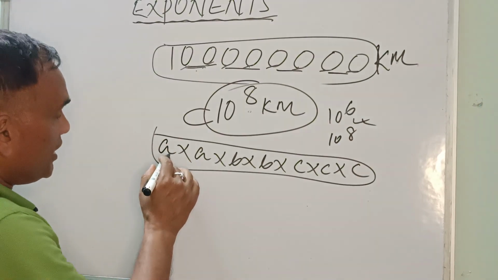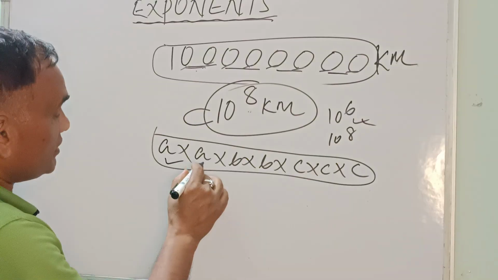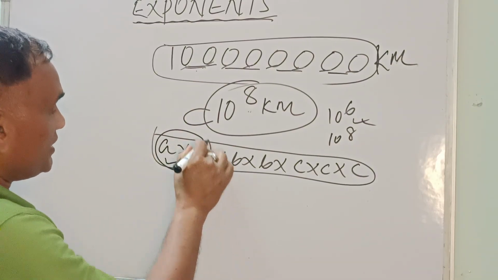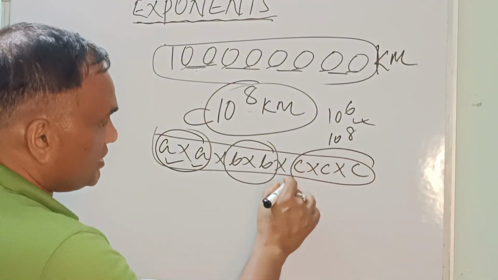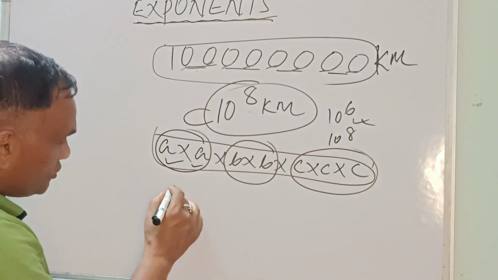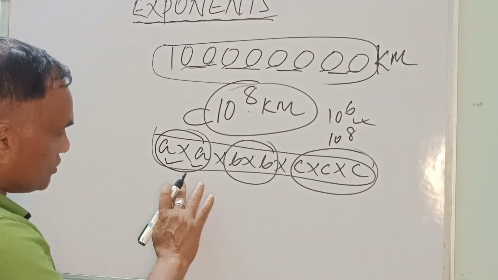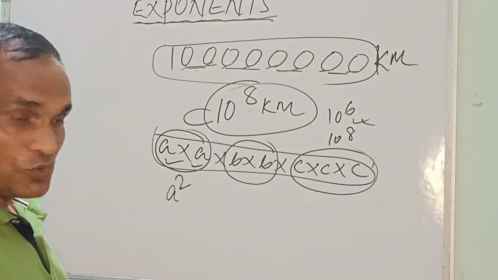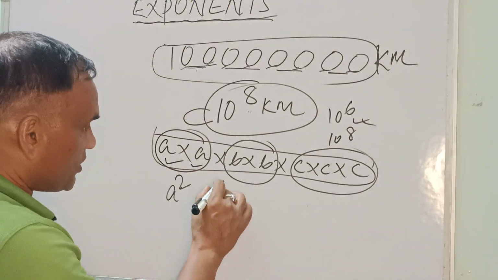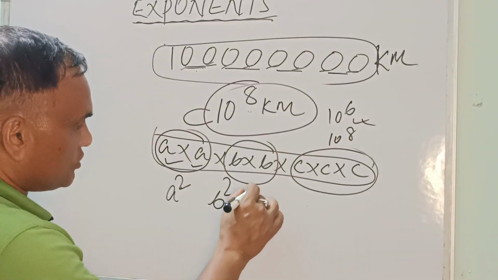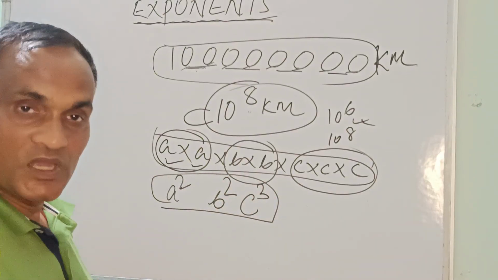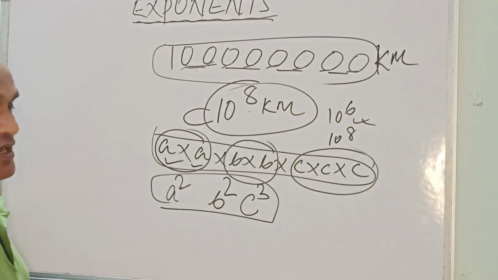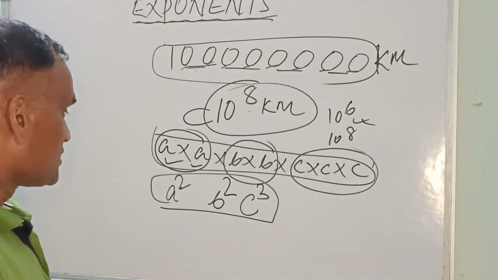A appears 2 times, B appears 2 times, and C appears 3 times. So we write A to the power 2, B to the power 2, and C to the power 3. This is exponential form, this is algebraic. So I think it is clear to you.